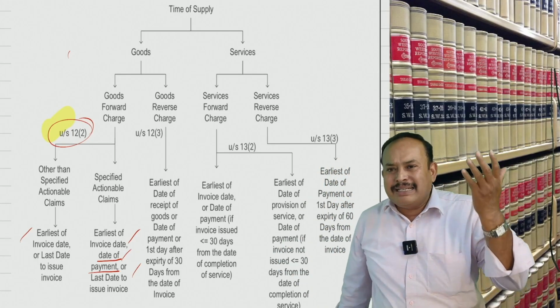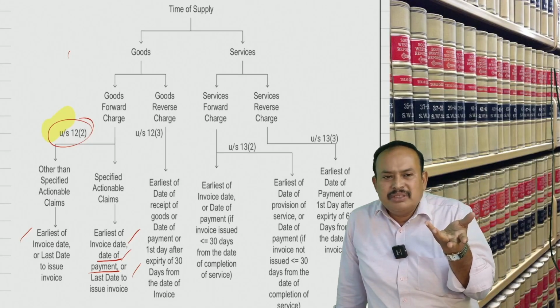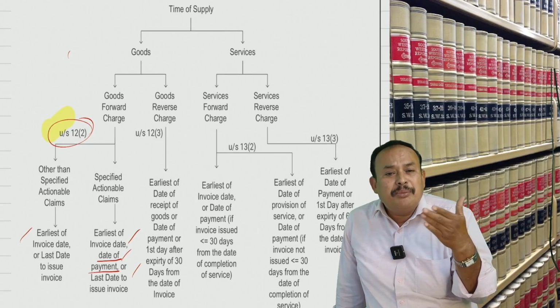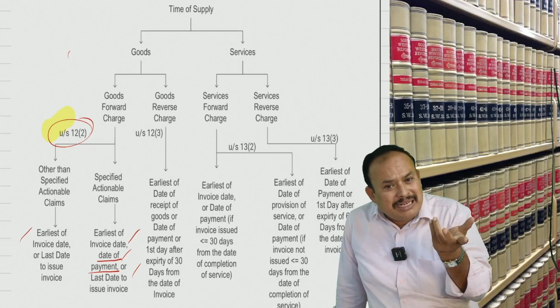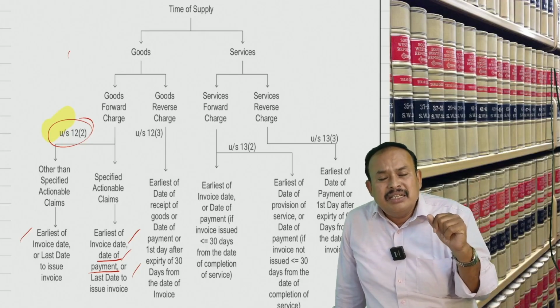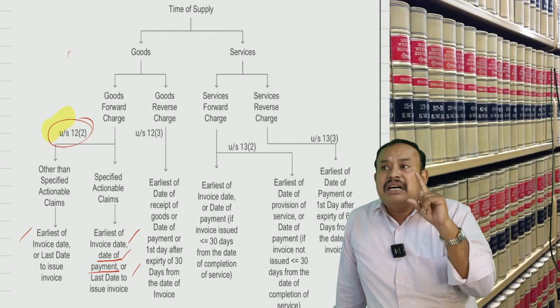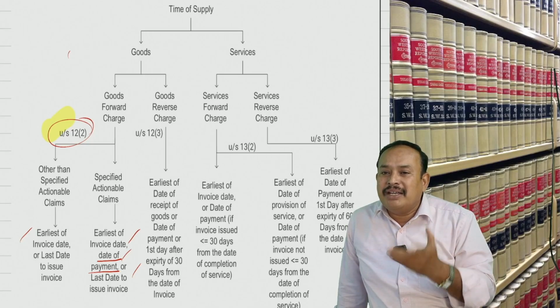Date of receipt of goods is when the goods are physically received by the recipient. 2, date of payment, the date of book entry or bank entry, whichever is earlier. Then 3, the first day that occurs after expiry of 30 days from the date of invoice.